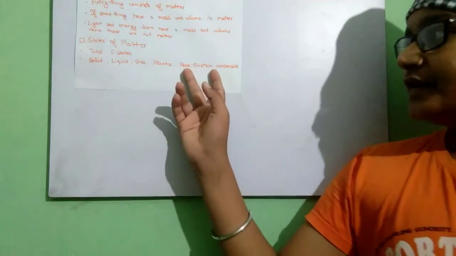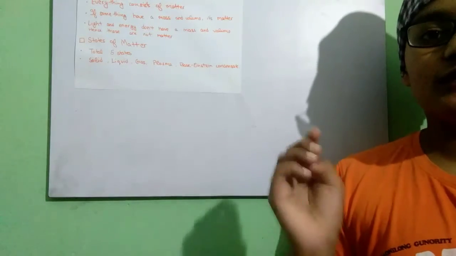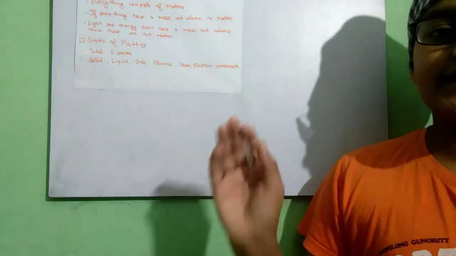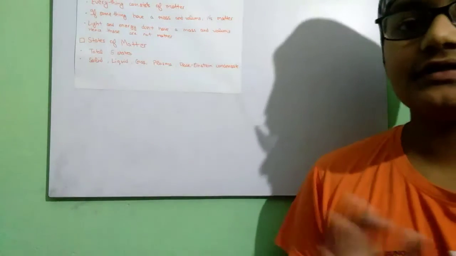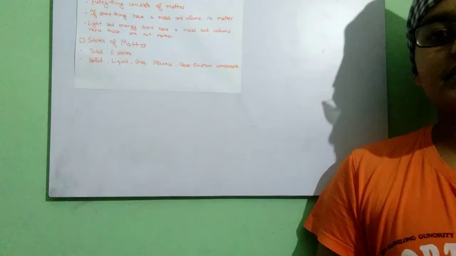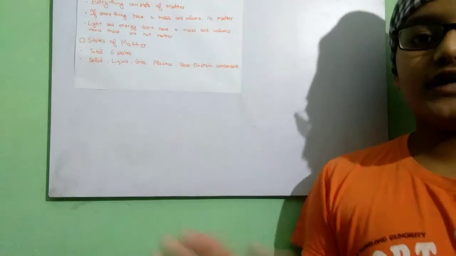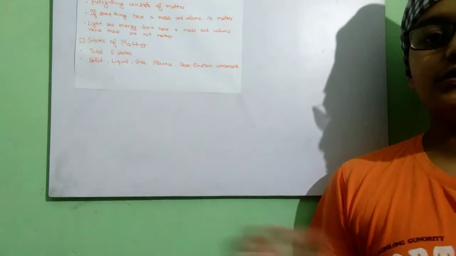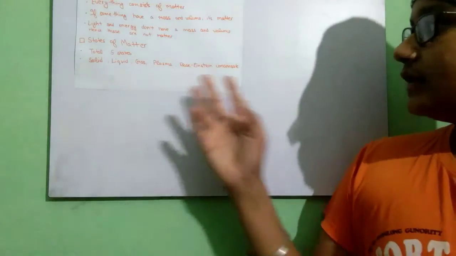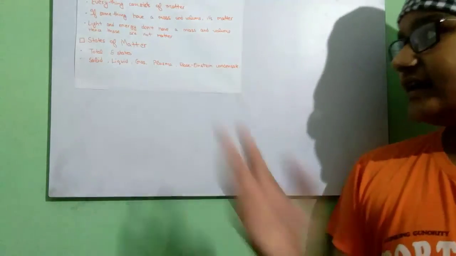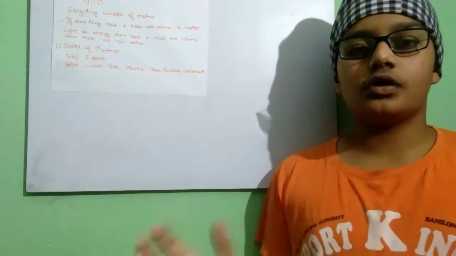Another thing is that Bose-Einstein condensate is a superfluid and super conductive state of matter, meaning it can conduct a lot of energy and electricity, and it is a very fluidic state of matter. Next is how it is formed. It is formed when we cool a low density gas to a very low temperature. By doing this, we are left with a new state of matter, that is Bose-Einstein condensate. So guys, this is all about today's topic.